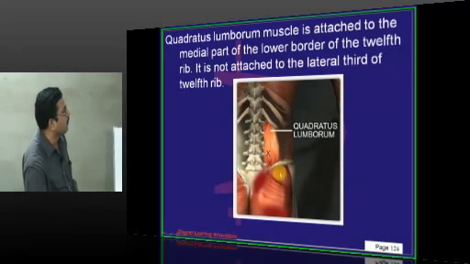The latissimus dorsi muscle also arises from the iliac crest, crosses the 12th rib, but a few fibers may arise from the lateral part of the 12th rib.